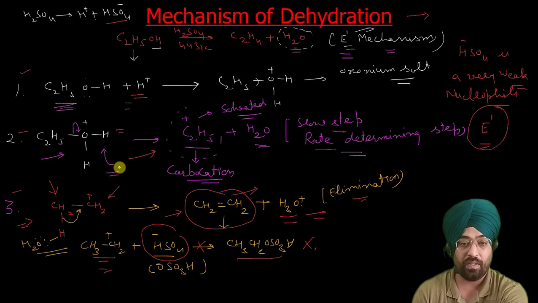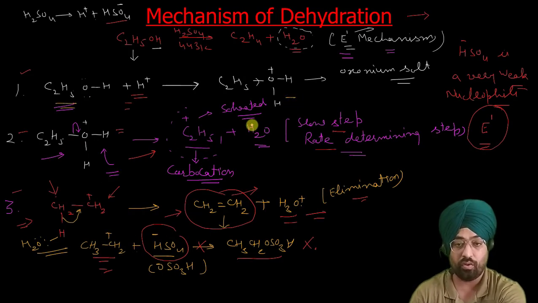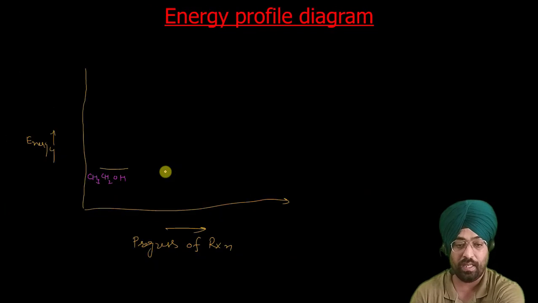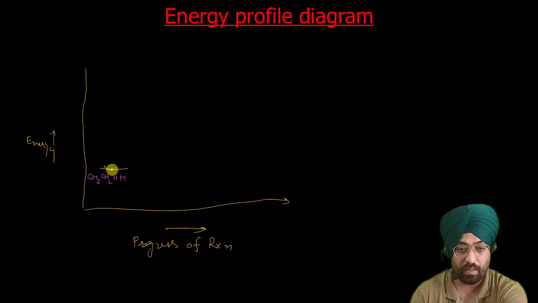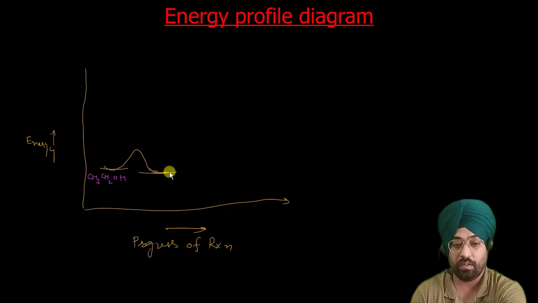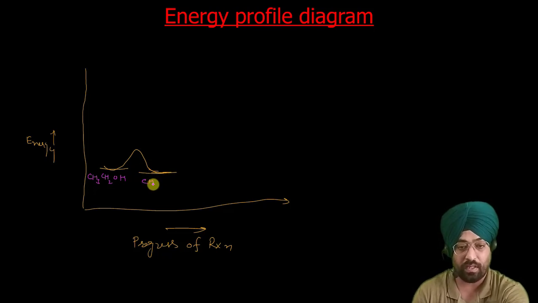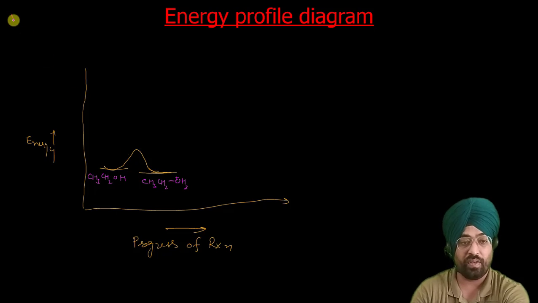Now this first step is protonation to form this oxonium salt. So I will show it here. This is your first step. Here goes your oxonium salt. Here you get CH3 CH2OH2 positive. Now you can see this is slightly lower in energy, so it is a slightly exothermic step. Why?